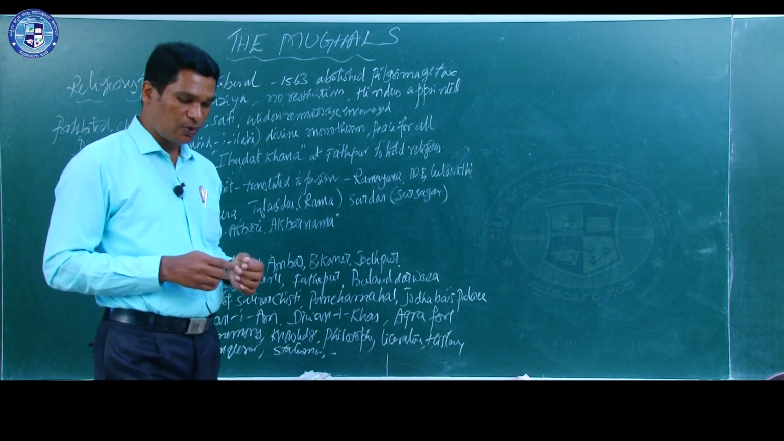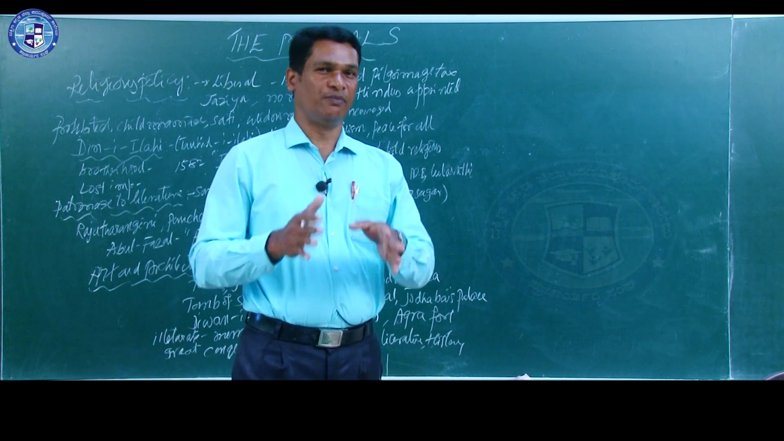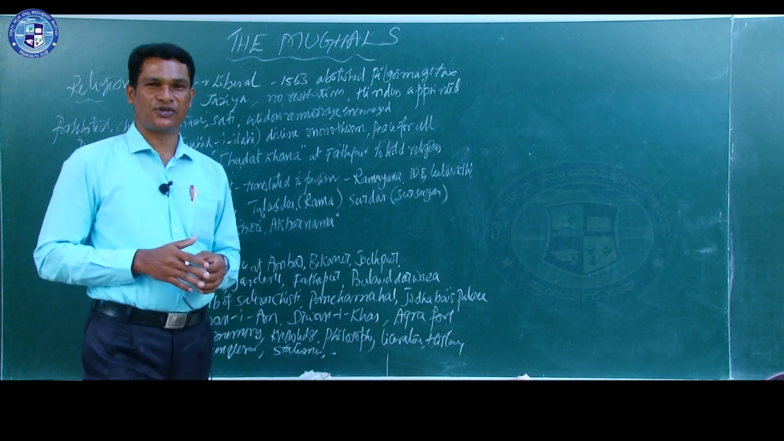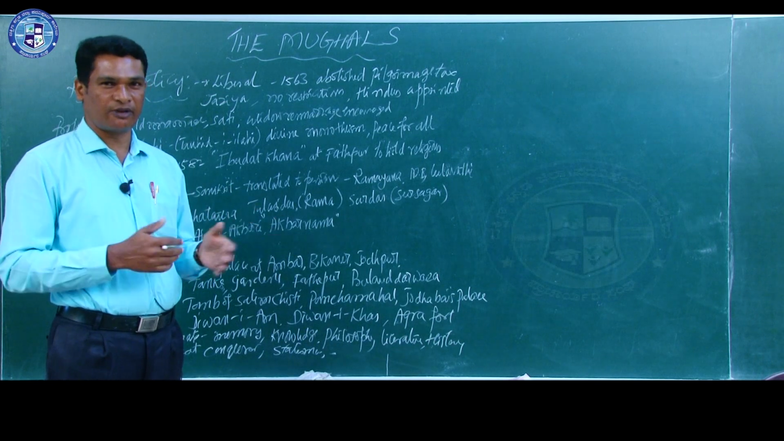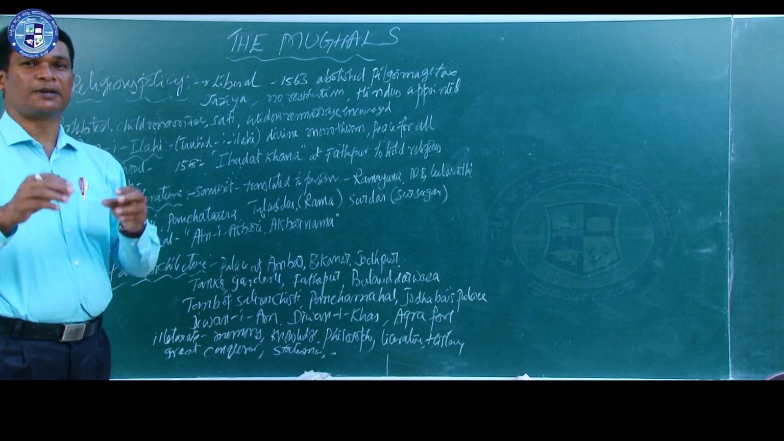Even when we learn about his contribution to music, Akbar loved music. We know that Tansen was a very famous musician, one who was patronized by Akbar, and several musicians were also patronized by him. So here Akbar was an illiterate king.